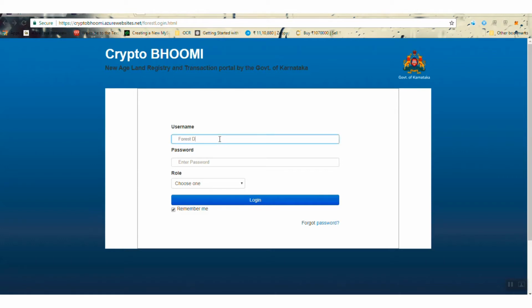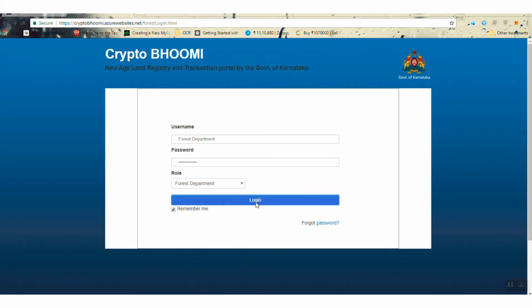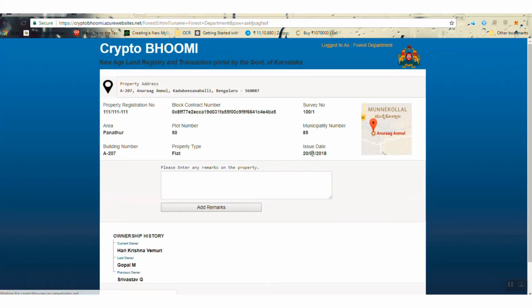So the forest department logs into this application and they look at this property, and based on their assessment, they come to the conclusion that this is built on disputed forest land. So they enter the comment that this is disputed forest land.